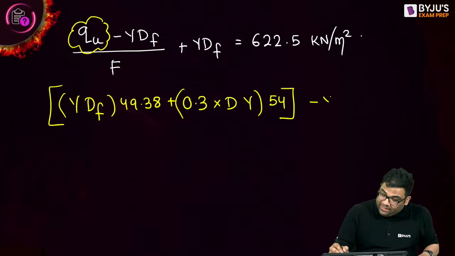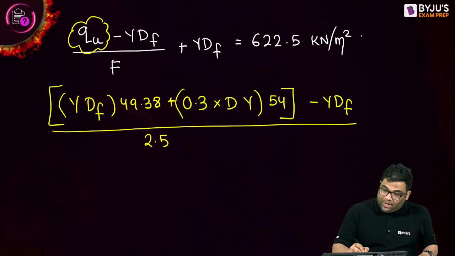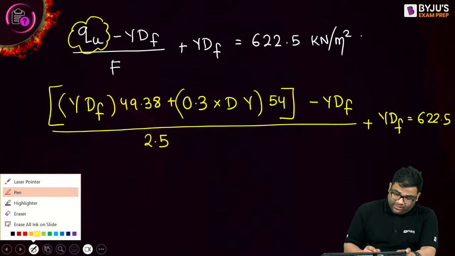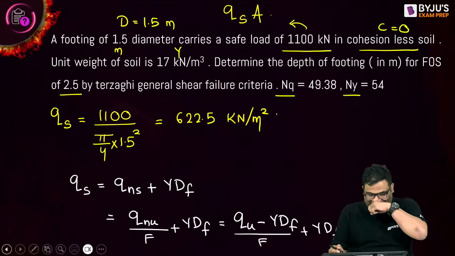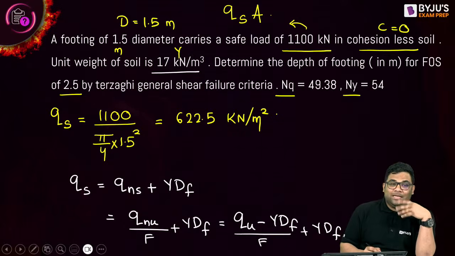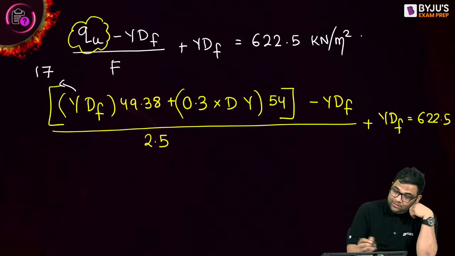Now this minus gamma Df, divided by factor of safety, which is 2.5, plus gamma Df is equal to 622.5. We know the depth of footing? No, we have to find out the depth of footing. Gamma is given as 17. Diameter is 1.5. Again gamma is 17.